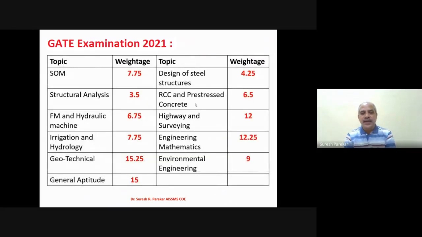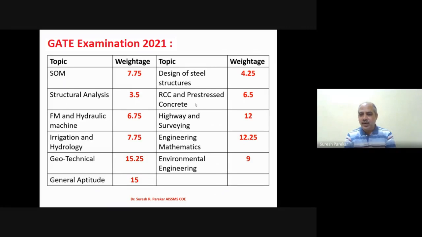Now, if we see the weightages for the different groups, we have the structural group, under which we have SOM, structural analysis, design of steel structure, RCC and pre-stressed concrete, and the weightage is around 22-23 marks. Fluid mechanics and hydraulic machines, we have 6.75.